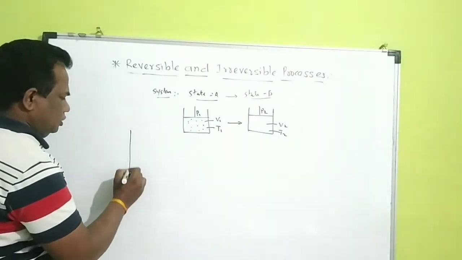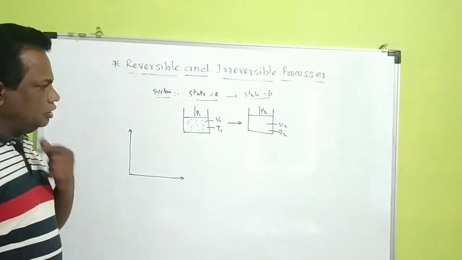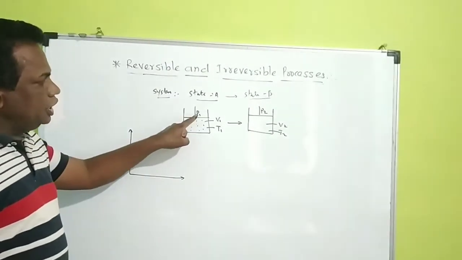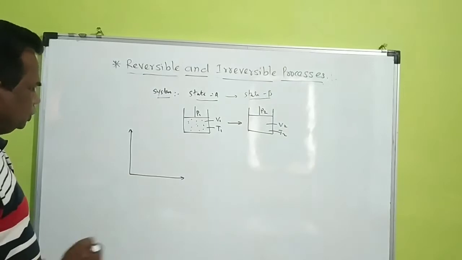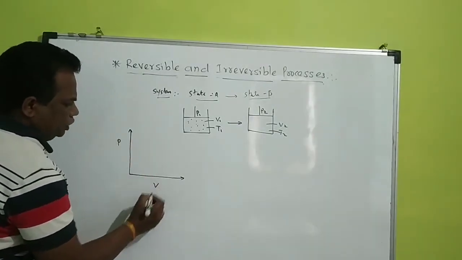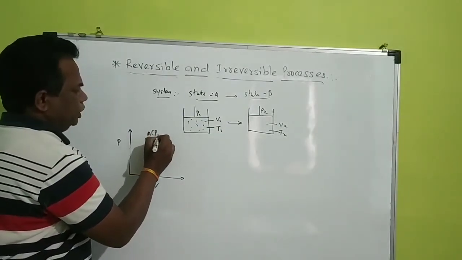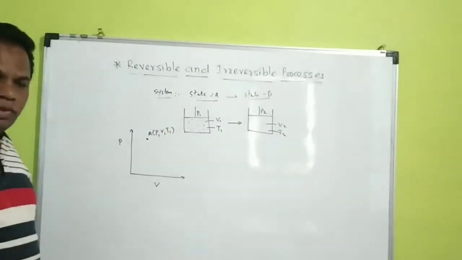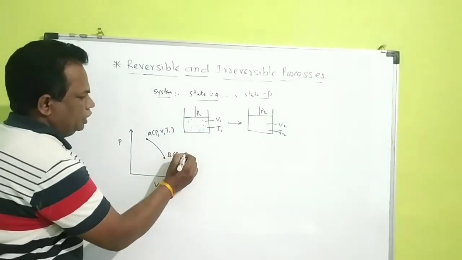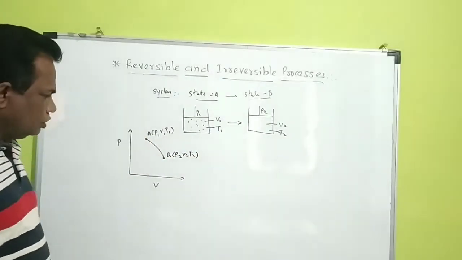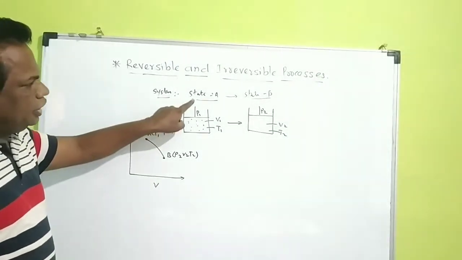When you draw the indicator diagram, you know that the indicator diagram is the graph between any two variables of the state. Suppose we draw the state variables P and V. This point represents the state P1, V1, T1, and this state changes to state B, P2, V2, T2. So P1, V1 and P2, V2 change, so that state A changes to state B.